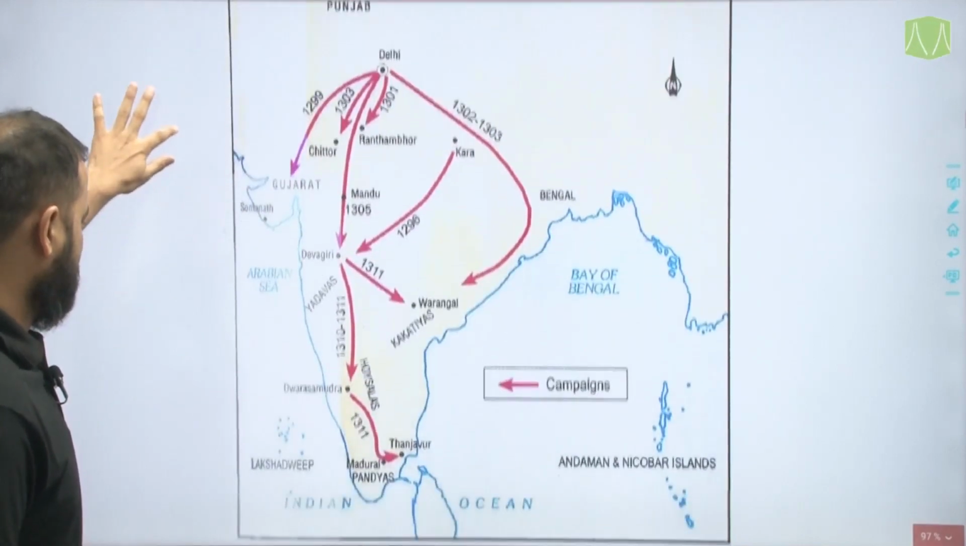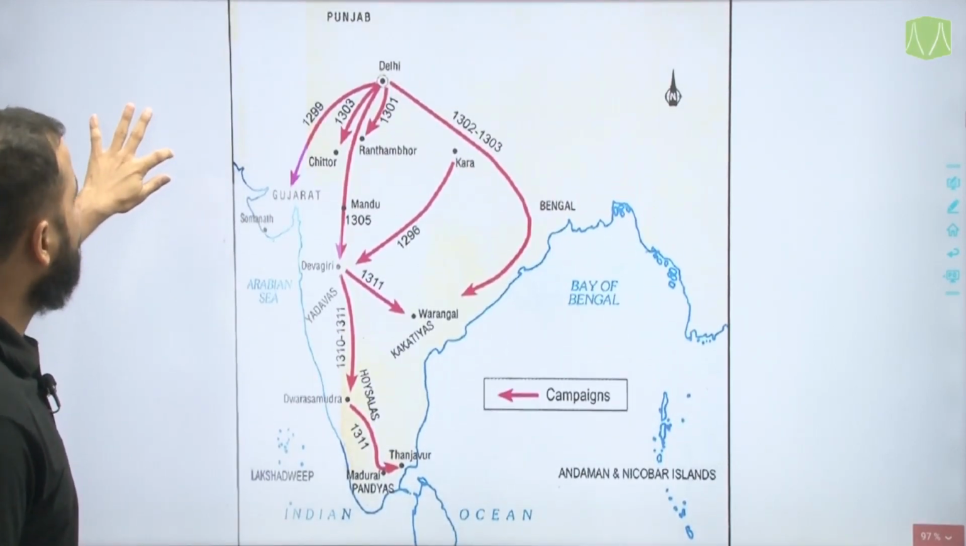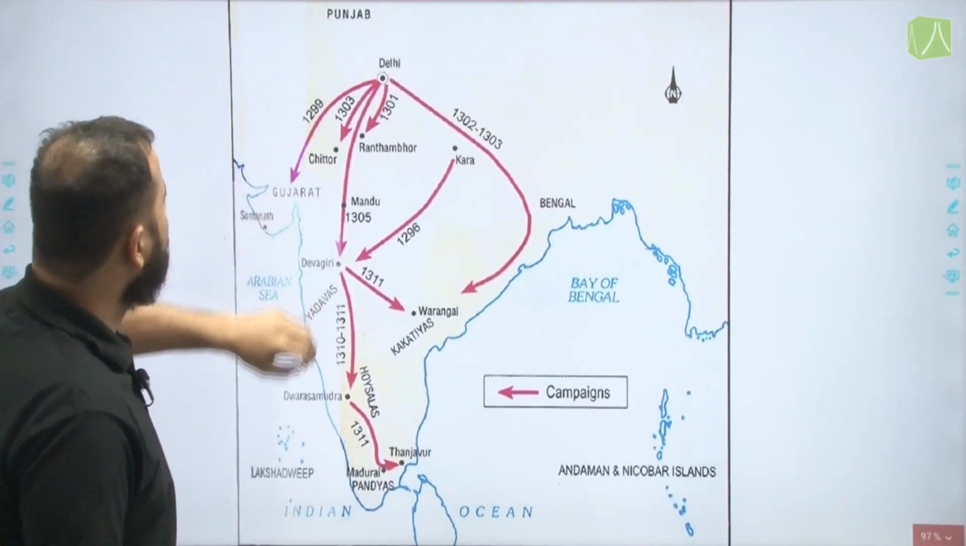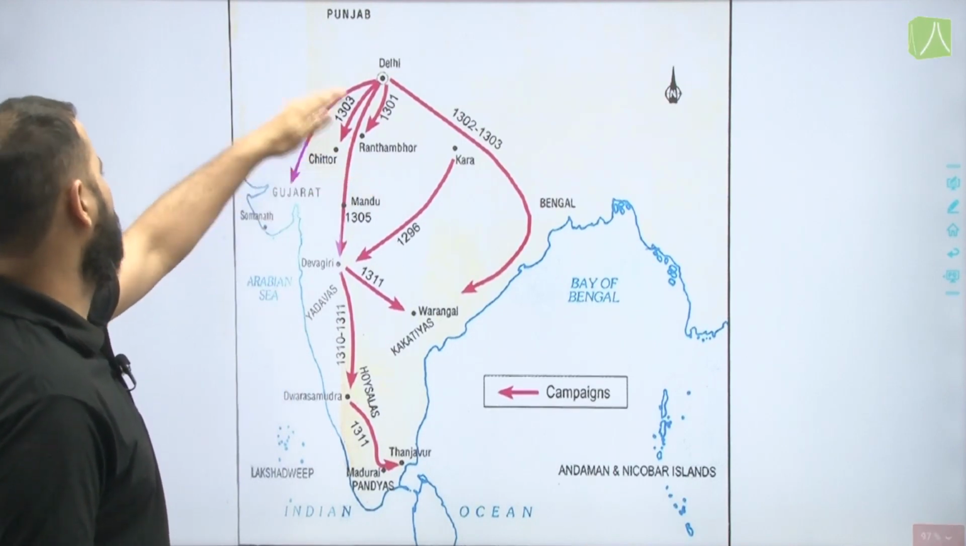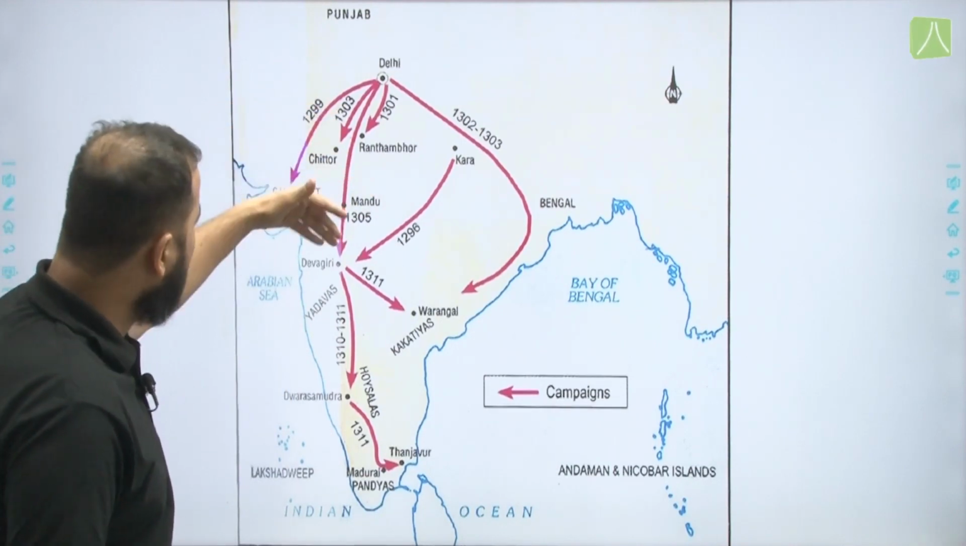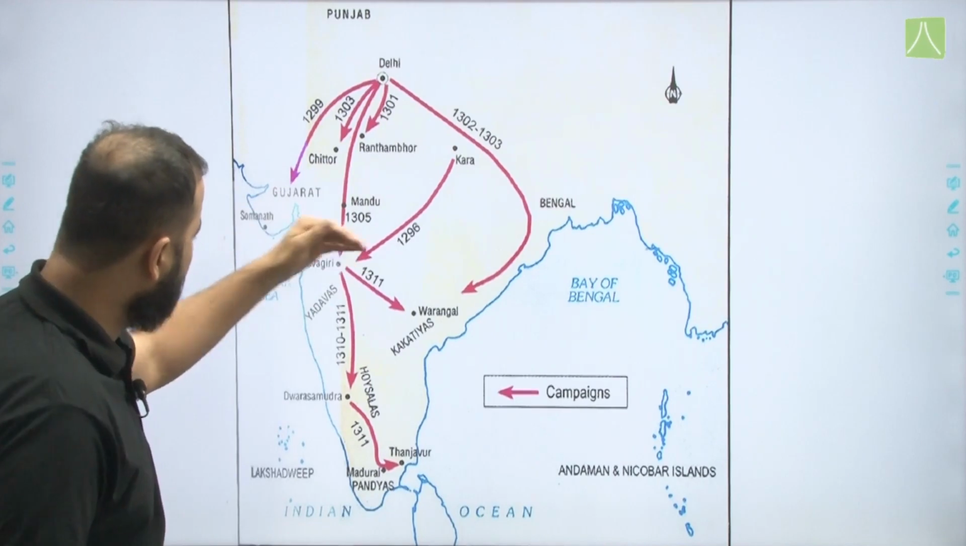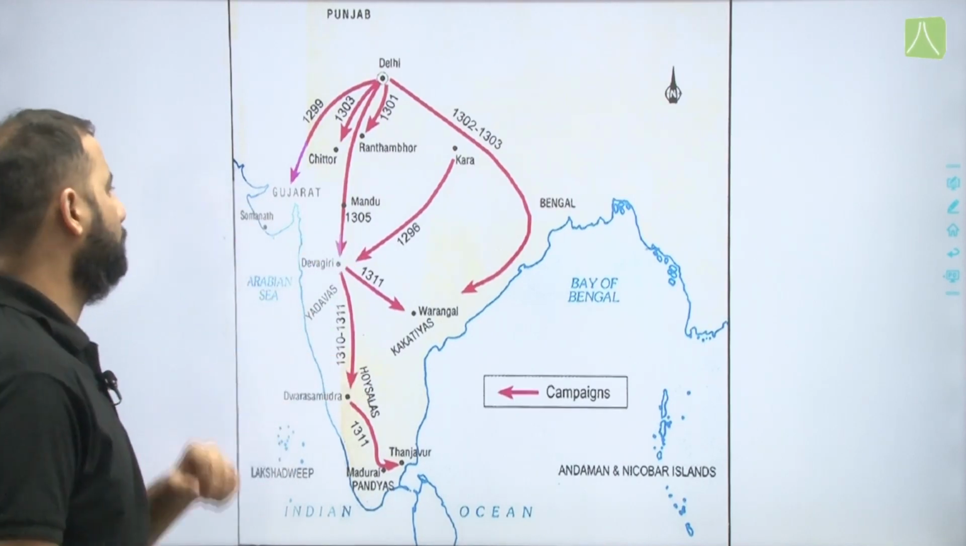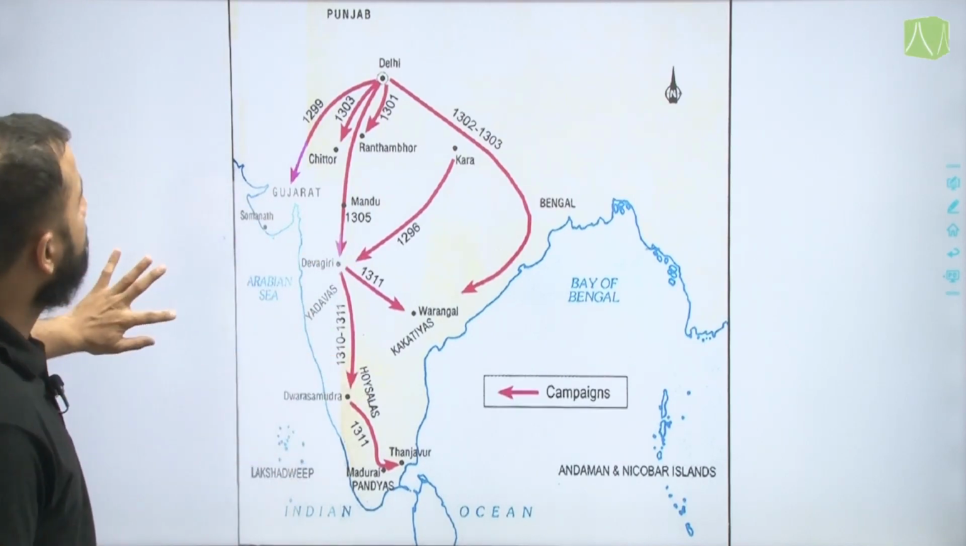Now this is what his campaigns to South India were. From Delhi he started with Ranthambore, Chittor, Gujarat, Mandu, Kara, Warangal, Hoysalas, Thanjavur and Madurai.